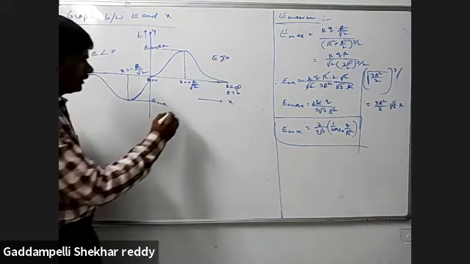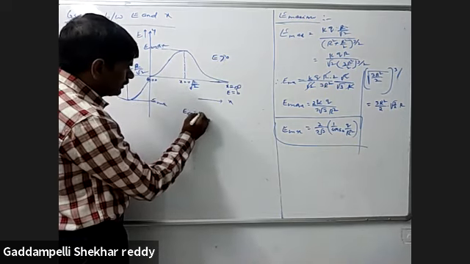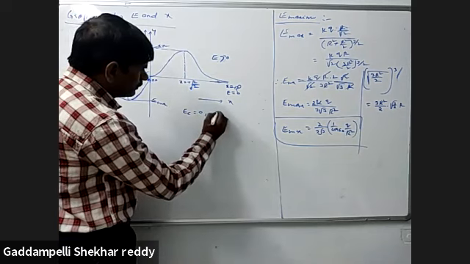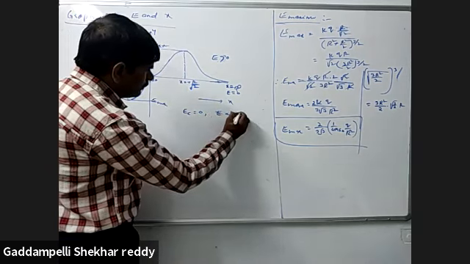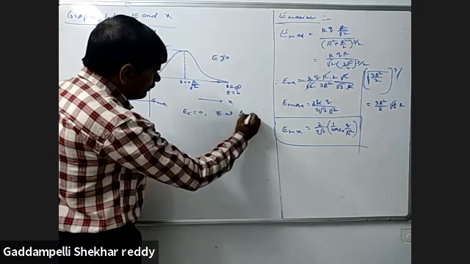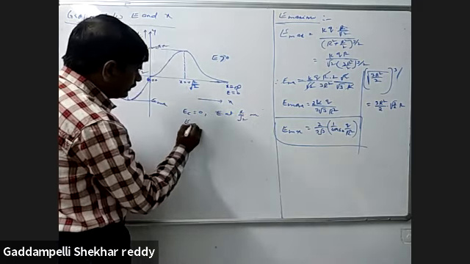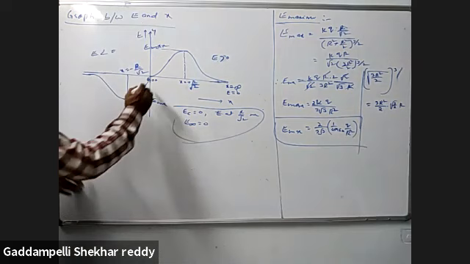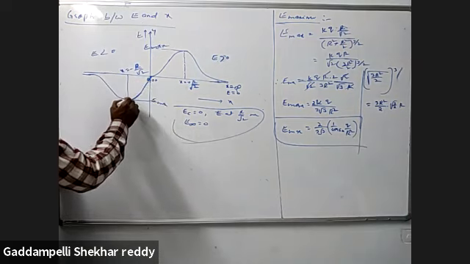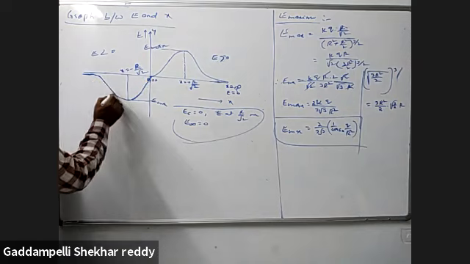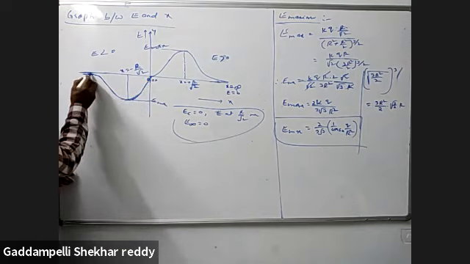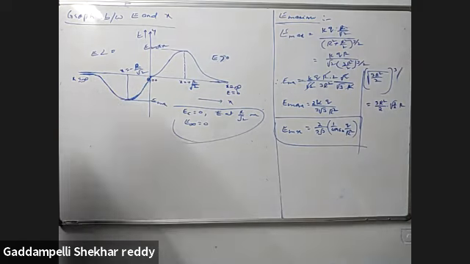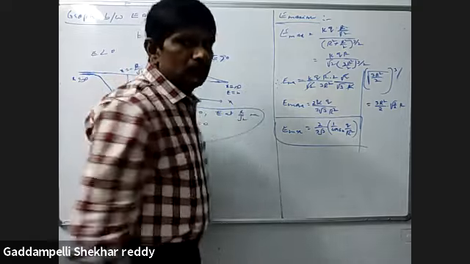So that means E at center is 0, E at r by root 2 is maximum, E at infinity is also 0. This is the graph shown here.